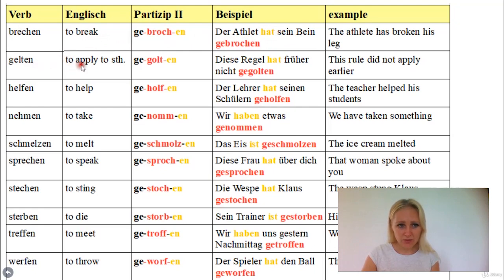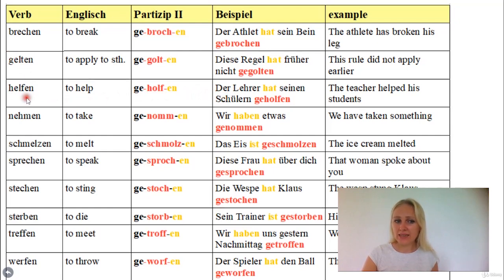Then gelten, to apply to. Gegolten. Diese Regel hat früher nicht gegolten. I will just read the sentences in German to you, just for you to get used to the sound of the German language. Okay, and then you have the translations here that you can have a look at. So helfen means to help, geholfen. Der Lehrer hat seinen Schülern geholfen.